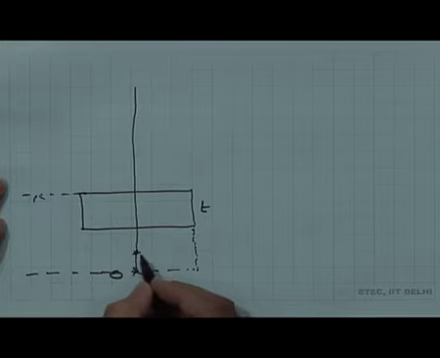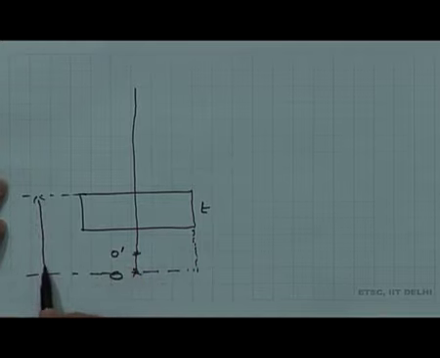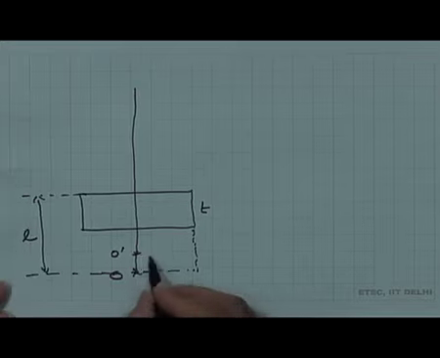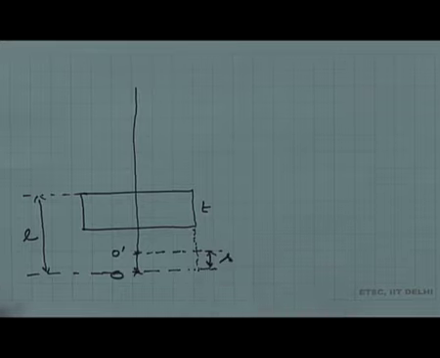So, the shift between O and O dash, this is the shift S to be determined.